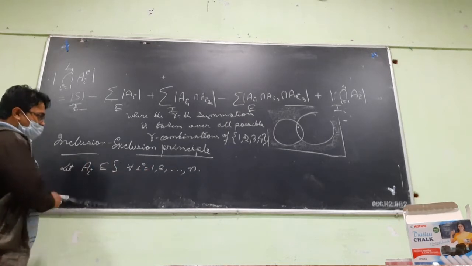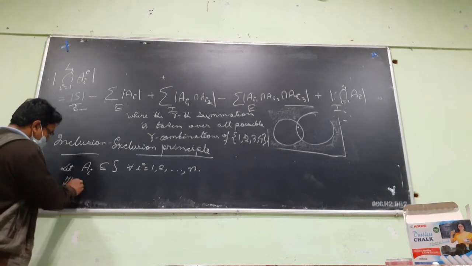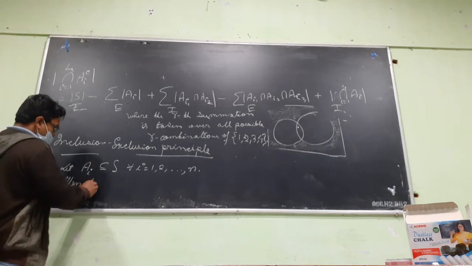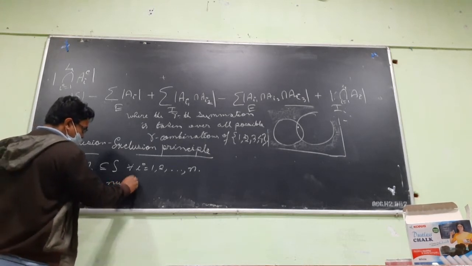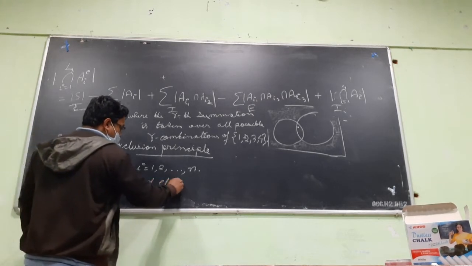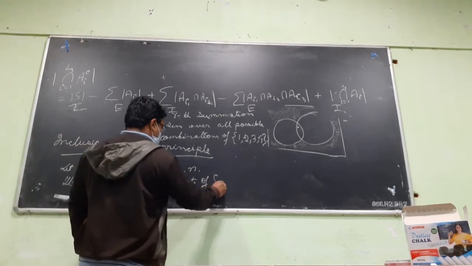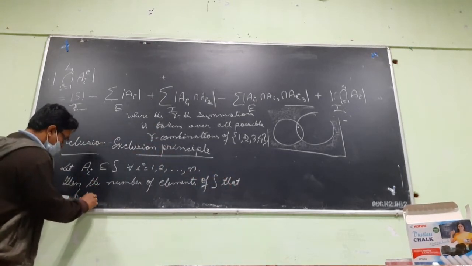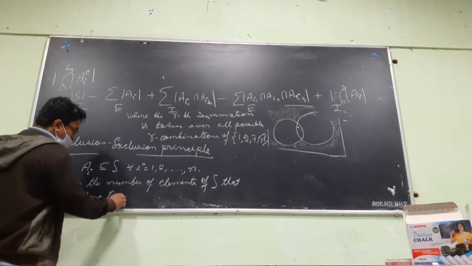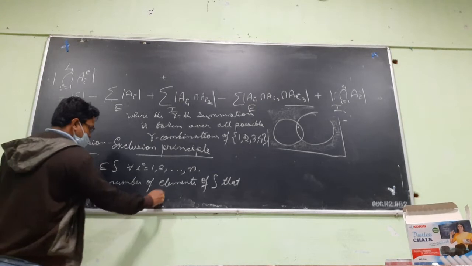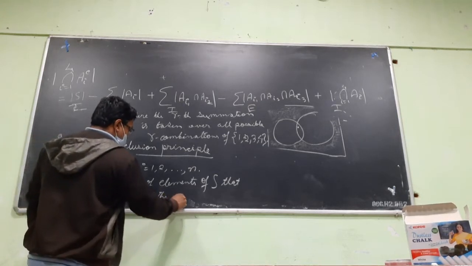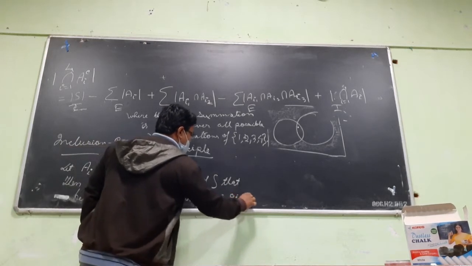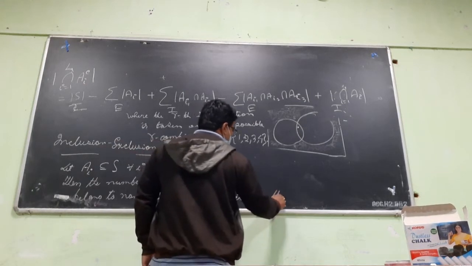Then the number of elements of S that belong to none of the sets Ai is given by the formula.